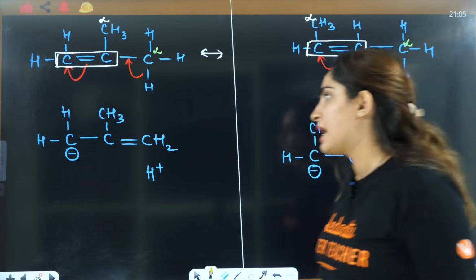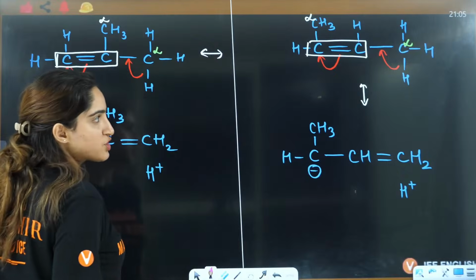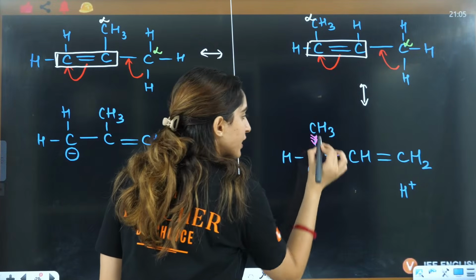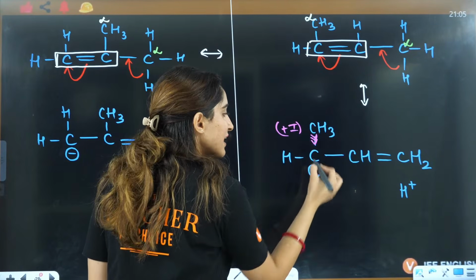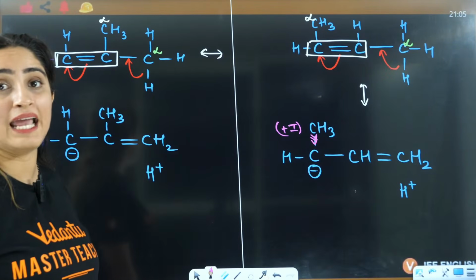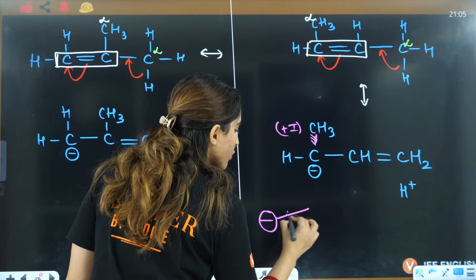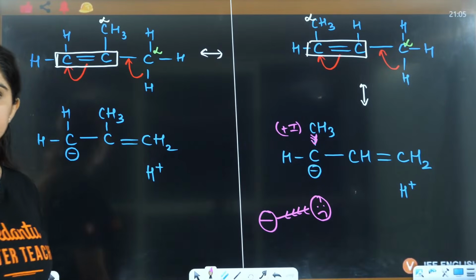See, now here, can you see this is the negative charge, right? And here, by the plus I effect of this CH3, you are providing electrons to an anion. So whenever you have a carbanion and you provide electrons, it will become unstable.